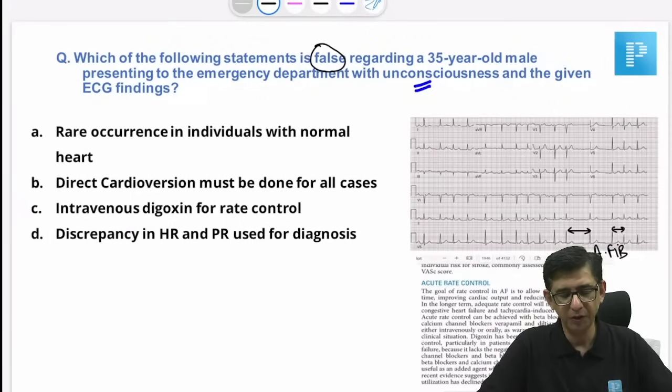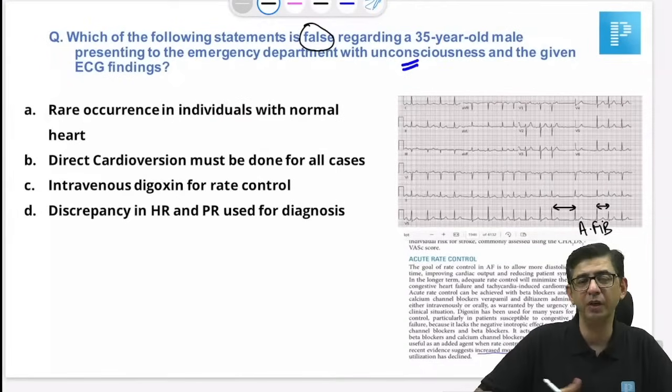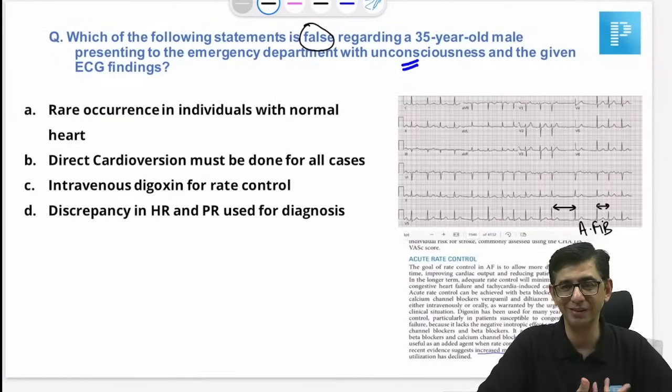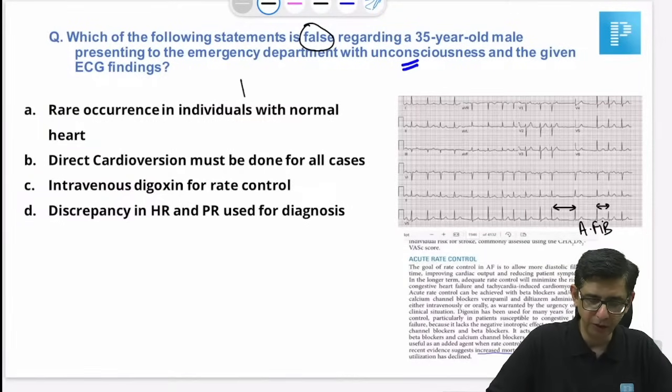So option A says rare occurrence in individuals with a normal heart. Atrial fibrillation is one of the commonest arrhythmias that would be seen in patients who are having structural damage to the heart. Most of the time, it would be occurring in patients with hypertension or with cardiomyopathies like dilated. So, I mean, this is a correct statement.